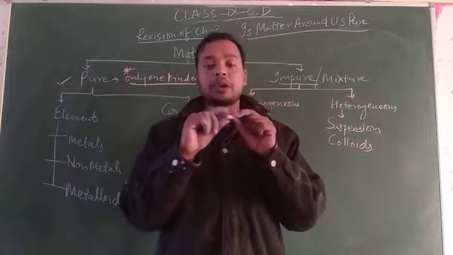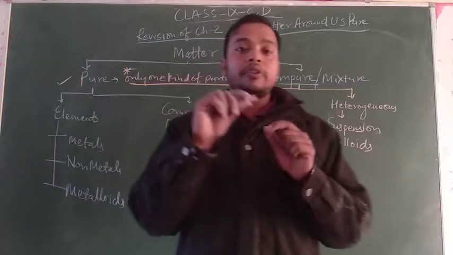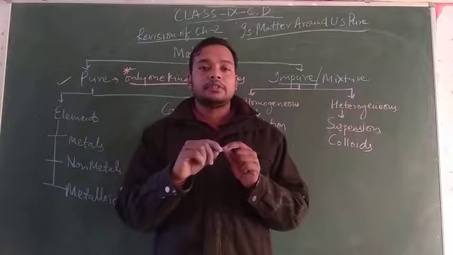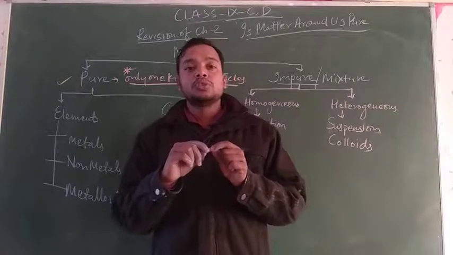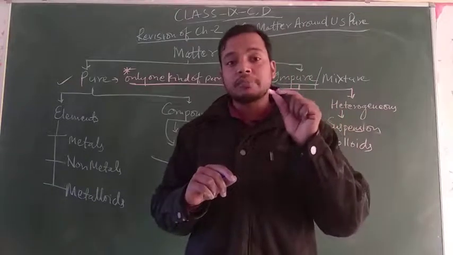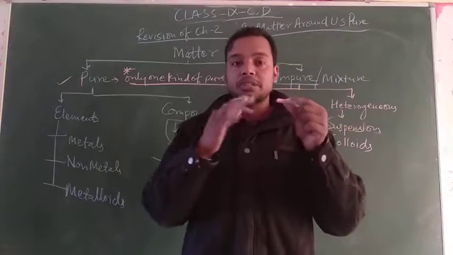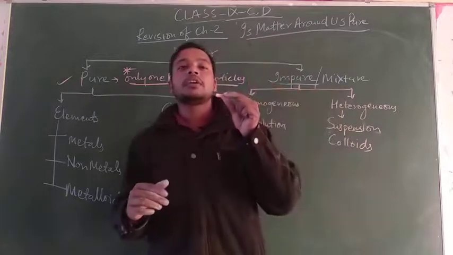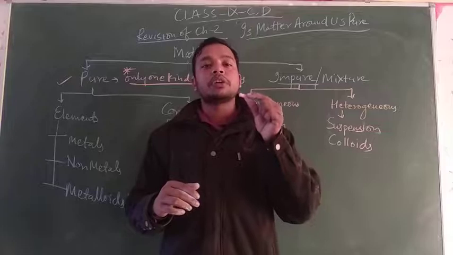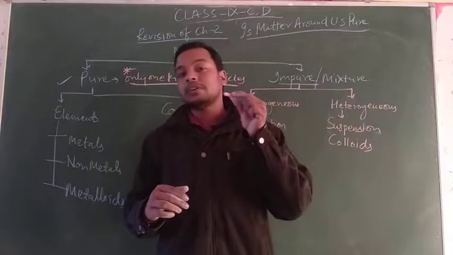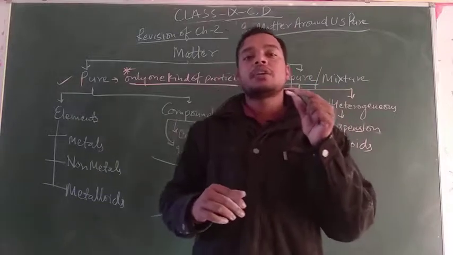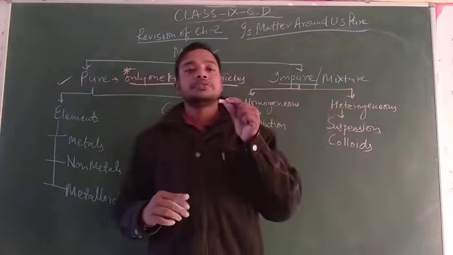So this stick will be considered as pure. This iron stick is made up from only one kind of particle, that are the atoms, the same kind of atom.